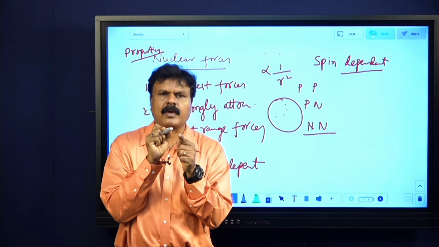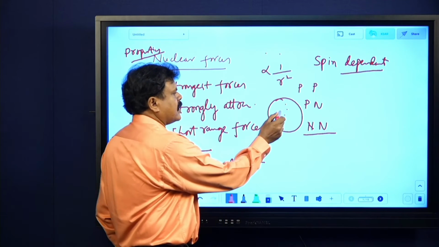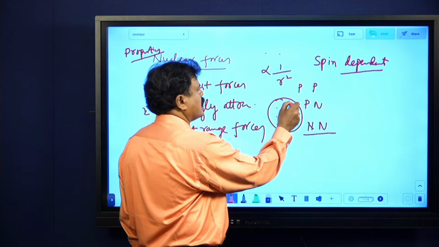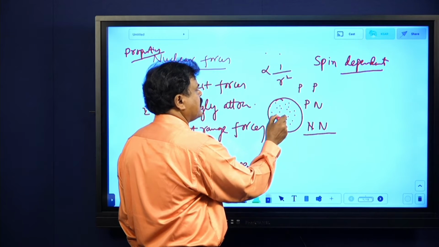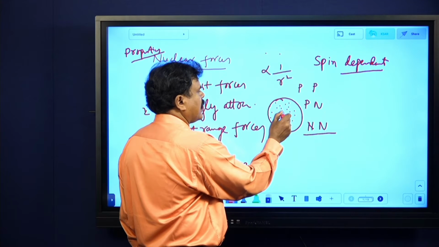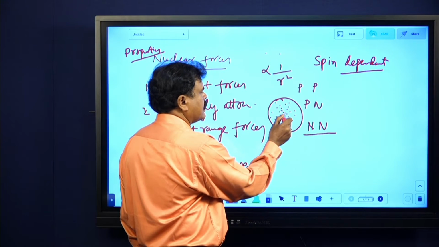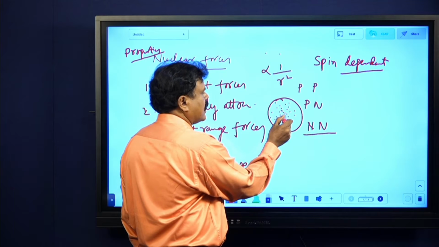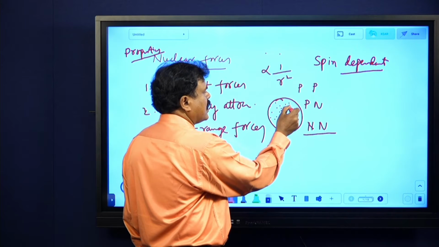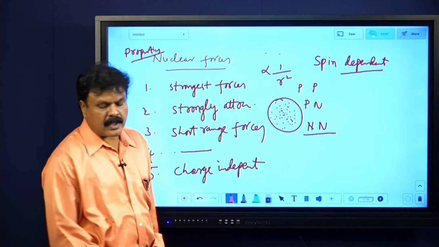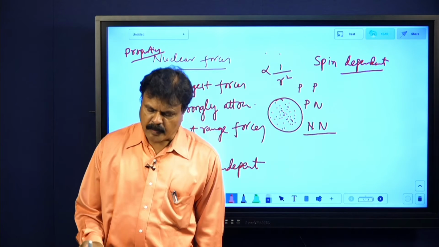Now see here, inside the nucleus it is like this. There are protons and neutrons together, many of them, let me say. Now these two will interact. This one always interacts only with its neighbor, and this cannot interact with this one, or this one. They will interact only with the neighboring nucleon. That is called the saturation property.